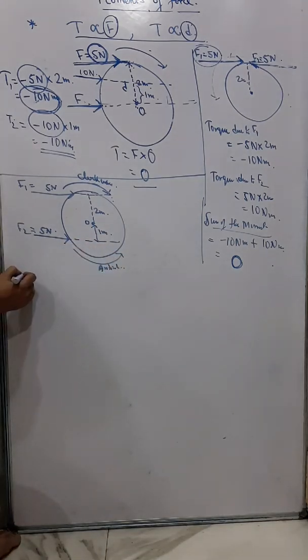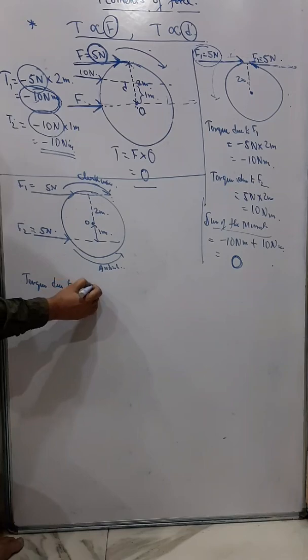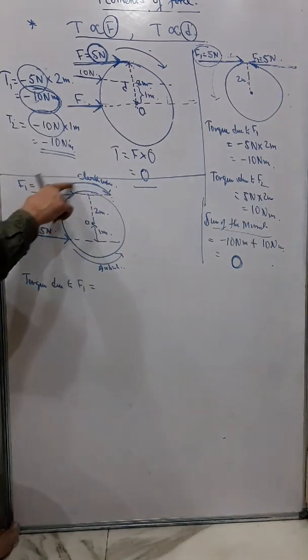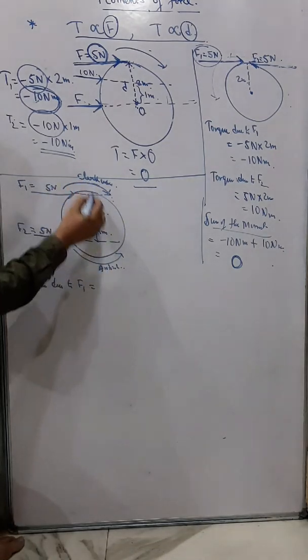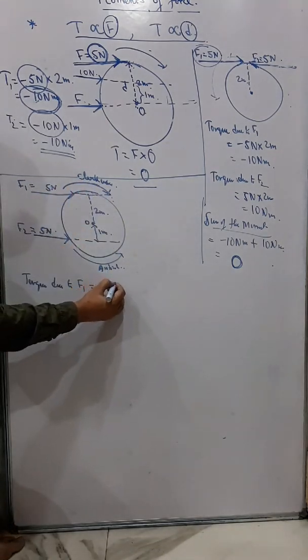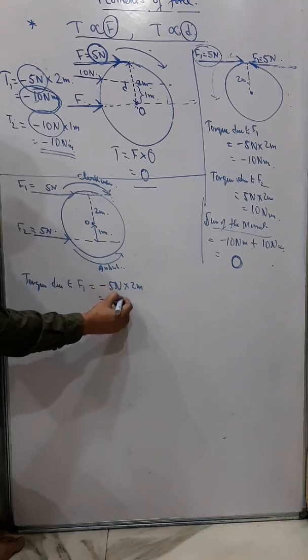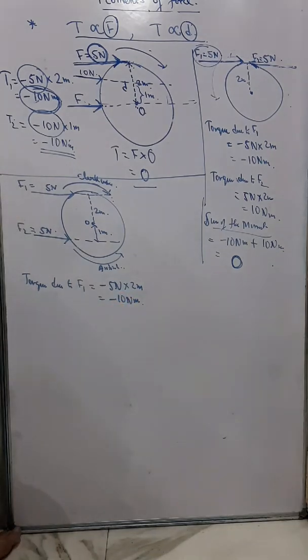So torque, or moment of force, due to F1 will be negative, as it is a clockwise direction. So I write minus 5 Newton into 2 meter. What do I get? Minus 10 Newton meter.